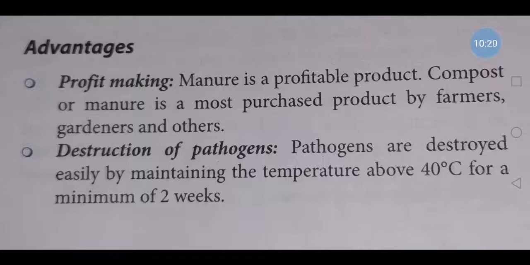When we look into the advantages, the first main thing is that we can make profit, because the manure which is made as the byproduct is very costly and very organic. It can be used in the field for agriculture. So manure we can sell and we can get profit.